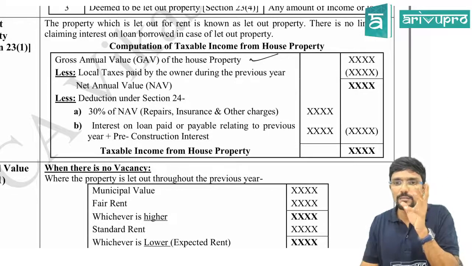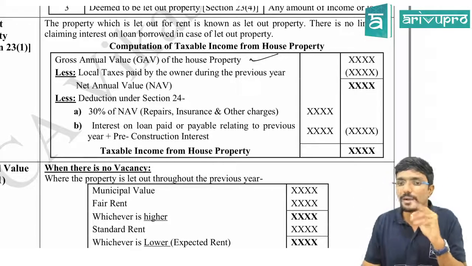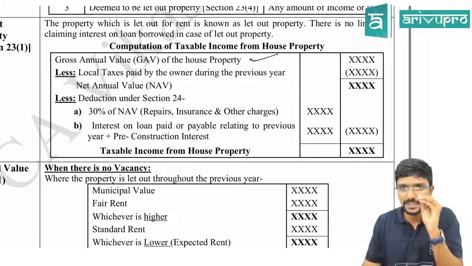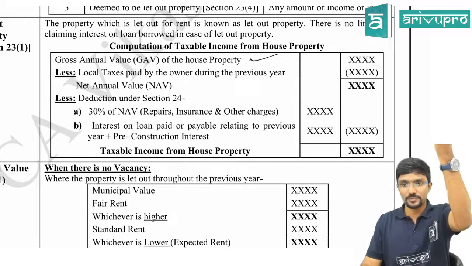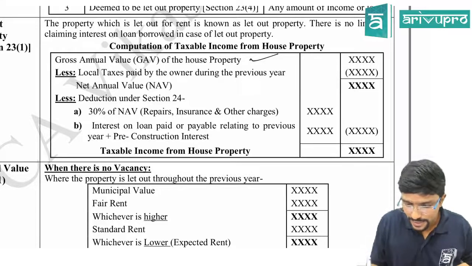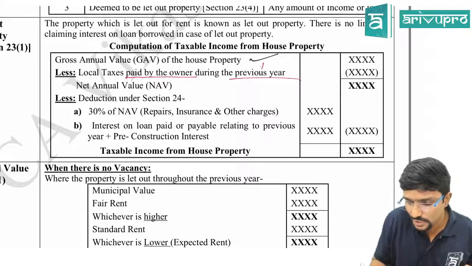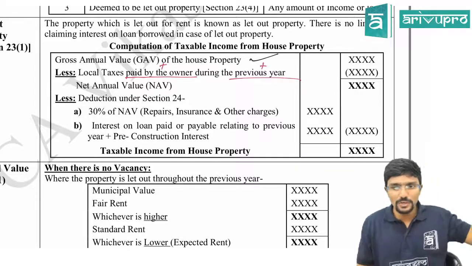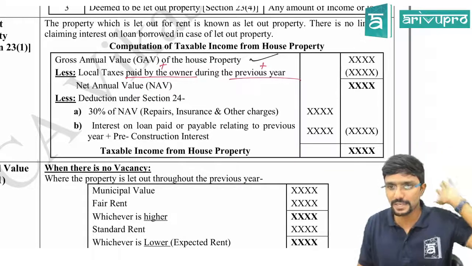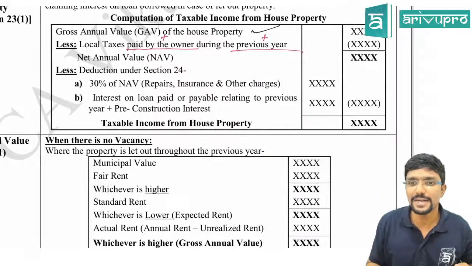If it is given in the amount, directly reduce it. Sometimes it might be given in percentage. That percentage should be applied on municipal value. Clear? It should be paid by whom? Owner. During when? Previous year. These two things are important. If it is paid by the owner, in the previous year only, deduction can be claimed. Okay, sir. Then I will get net annual value.